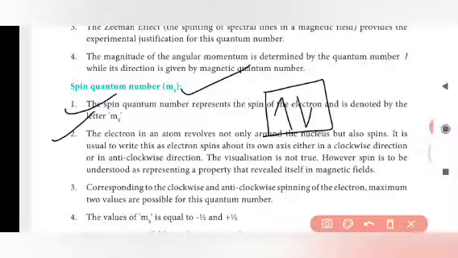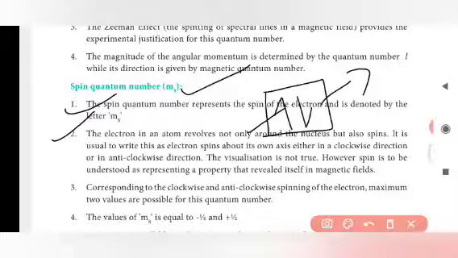This symbol indicates an electron. We may have two electrons, but they should not have the same spin. If one electron spins anti-clockwise, the other spins clockwise. Corresponding to the clockwise and anti-clockwise spinning of the electron, maximum two values are possible for this quantum number.